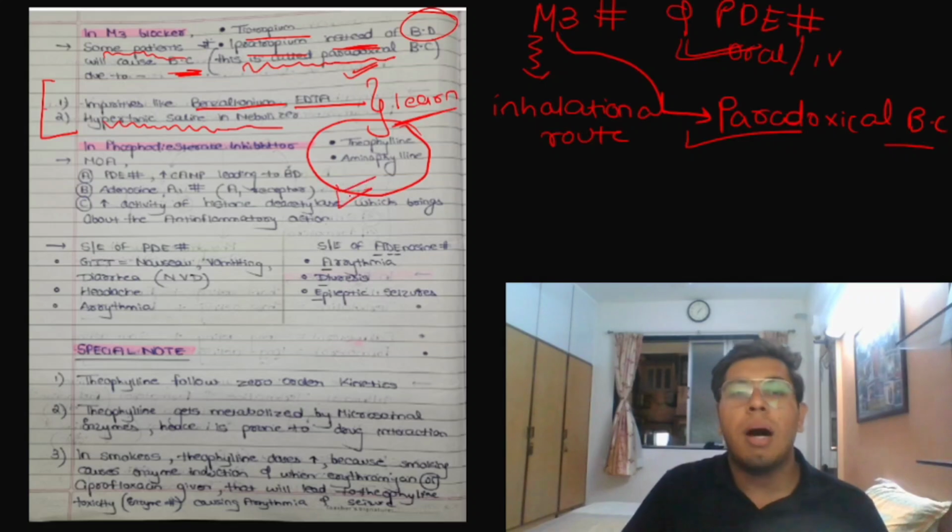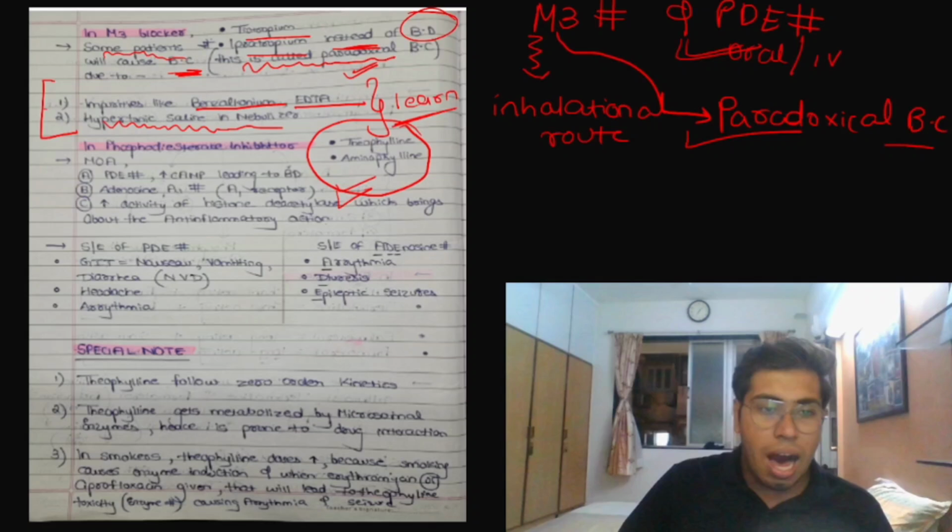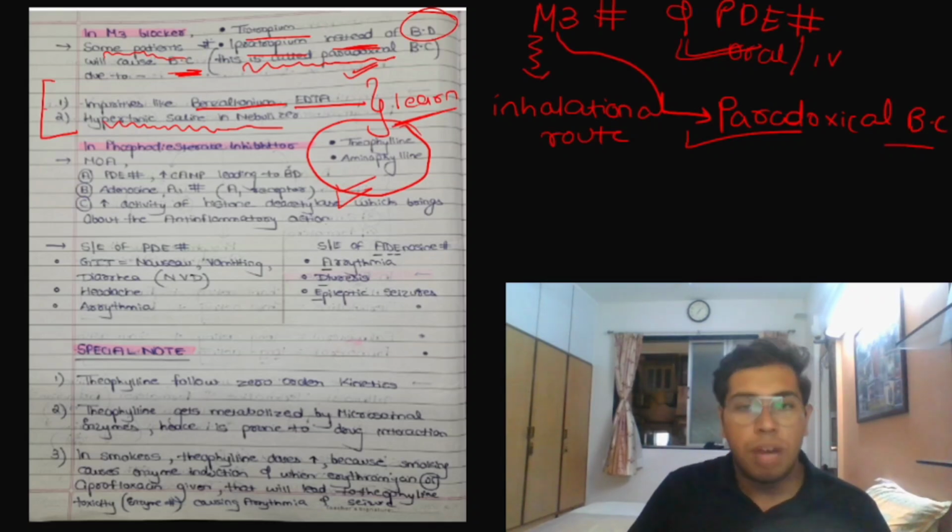So theophylline and aminophylline can be given in asthma. Why? Because they are bronchodilators. Which bronchodilator? Phosphodiesterase inhibitor. What do they do? They inhibit the phosphodiesterase enzyme, inhibit the adenosine A1 receptor, increase the activity of histone deacetylase. Okay. Given by which route? Oral, IV route. Okay. Are there any side effects of these drugs, that is aminophylline and theophylline?